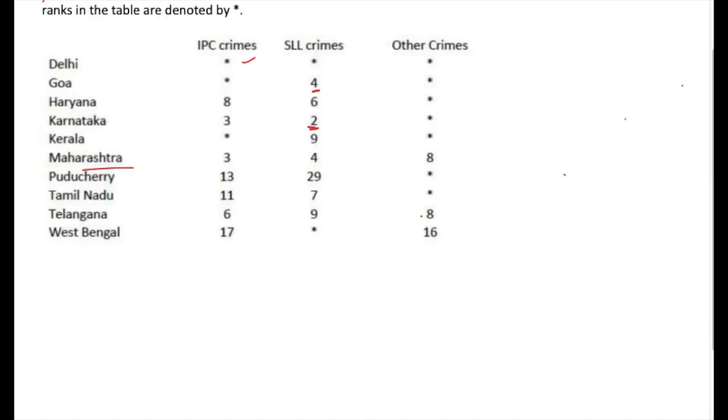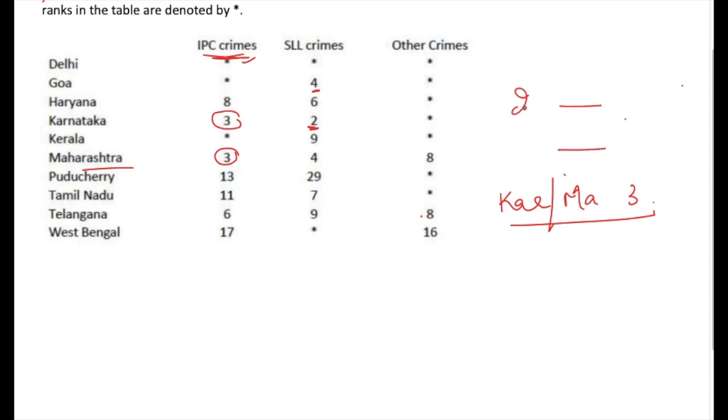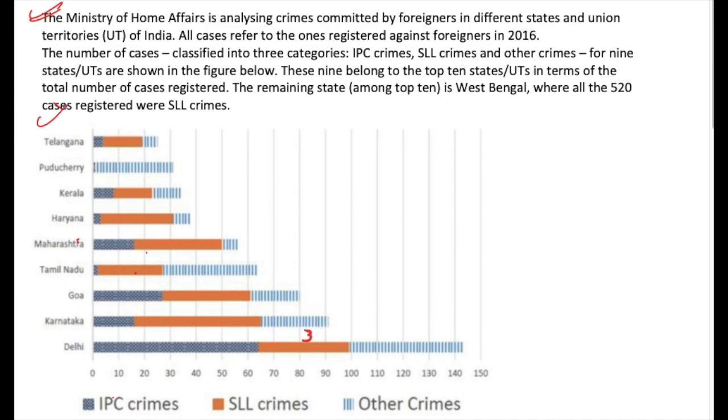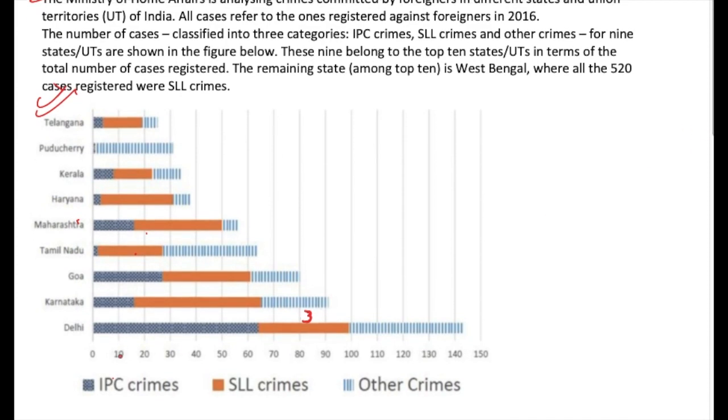So for IPC, let's see the table. According to the table, you have rank of Karnataka as 3 and Maharashtra as 3. This means Karnataka and Maharashtra will be at rank 3, and there will be only 2 states or union territories above Karnataka and Maharashtra. From the bar graph given to us, this is for IPC crimes. This is the bar graph for Karnataka, and this is for Maharashtra, which is equal, so their rank is 3. Karnataka and Maharashtra at rank 3.